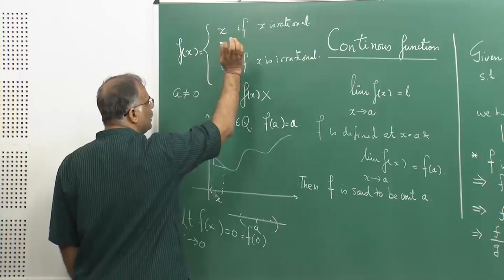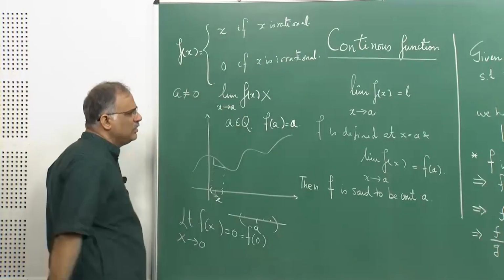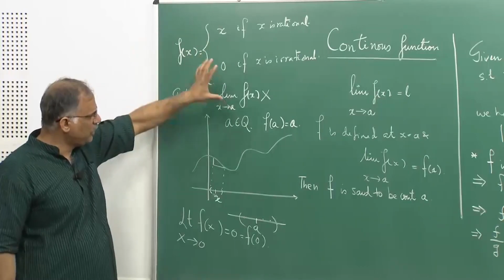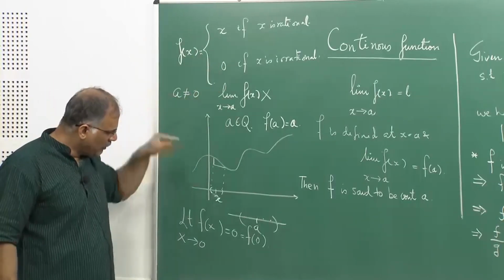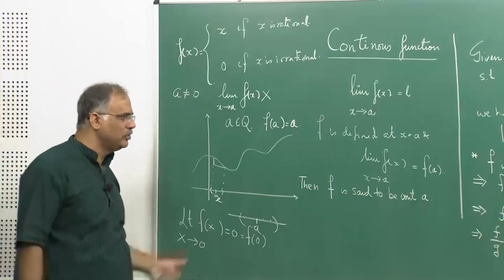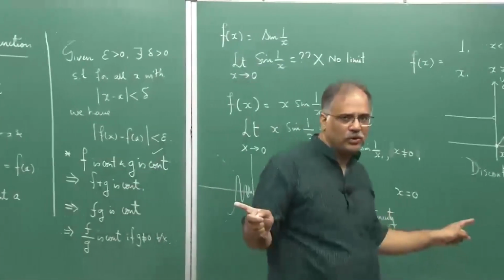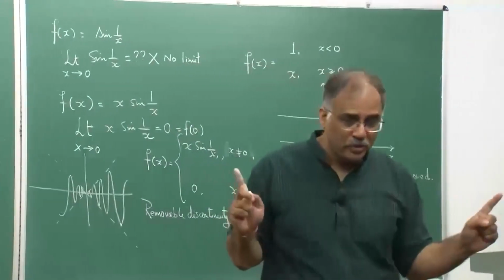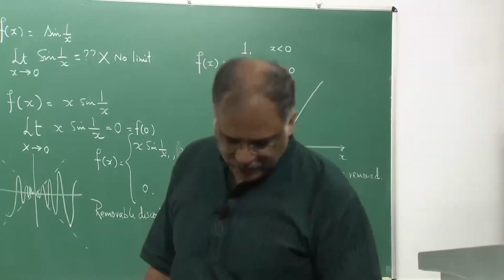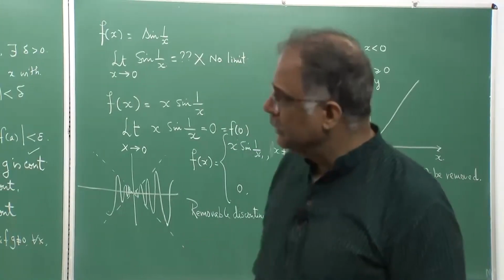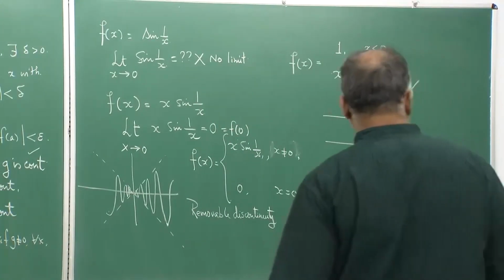So there is no question of continuity; it is not continuous at any a not equal to 0, but only continuous at the point x equal to 0. Here is an example of a function which is continuous at a point, but not continuous on the whole real line. This is a very, very important example which I am giving from Spivak.